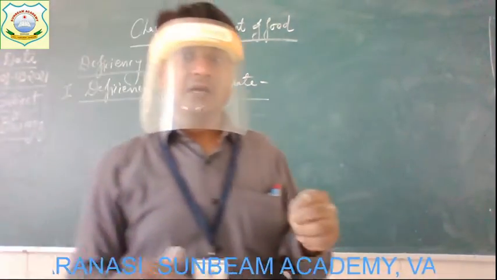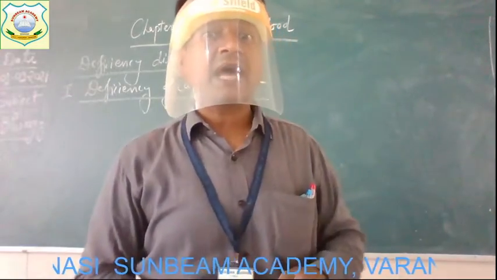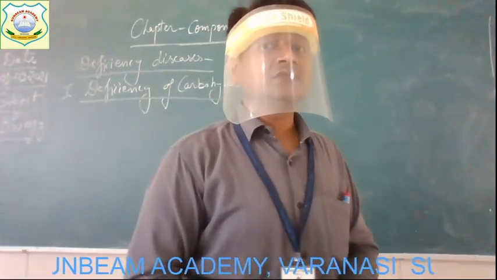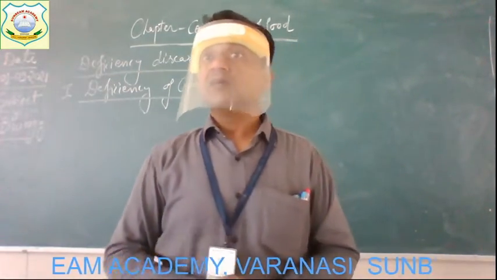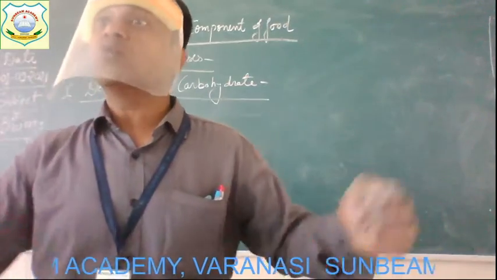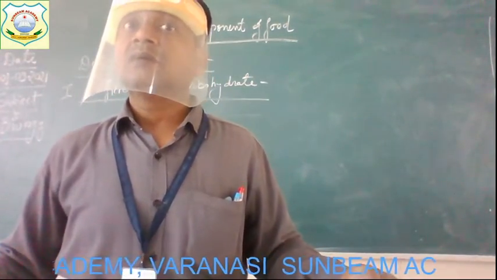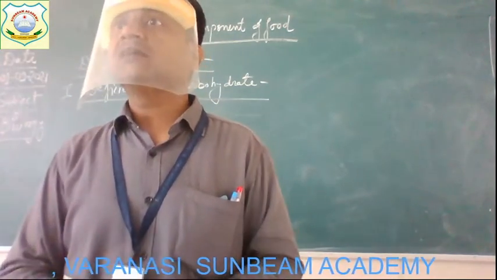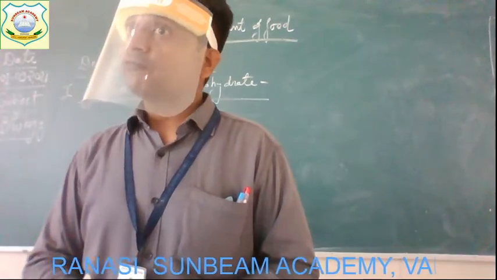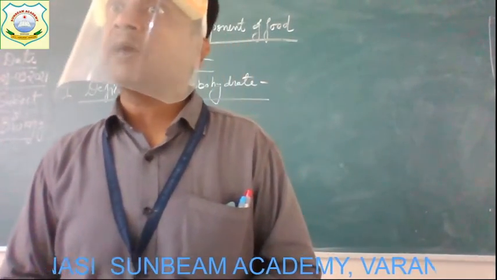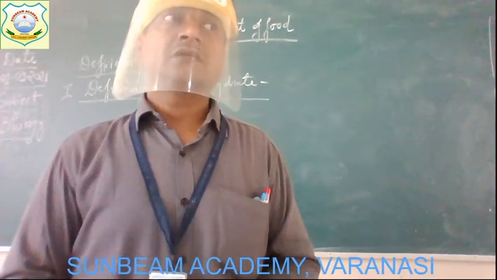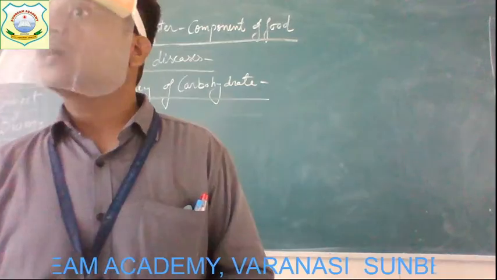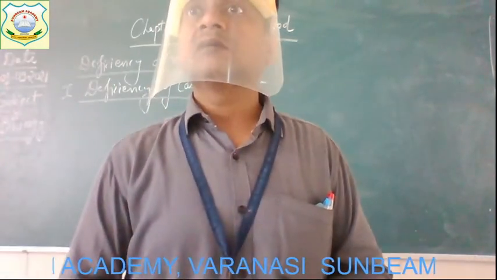Alright, everyone. So these overweight people are not very active and often suffer from diseases such as what? That of the heart. You must have seen the child who is overweight. That child does not do any work easily. While running, he gets tired easily. Is it so? And if obesity is there for a long time, so what happens? Heart disease can occur. Our heart will not function properly. So that is why we must not take excess carbohydrate.